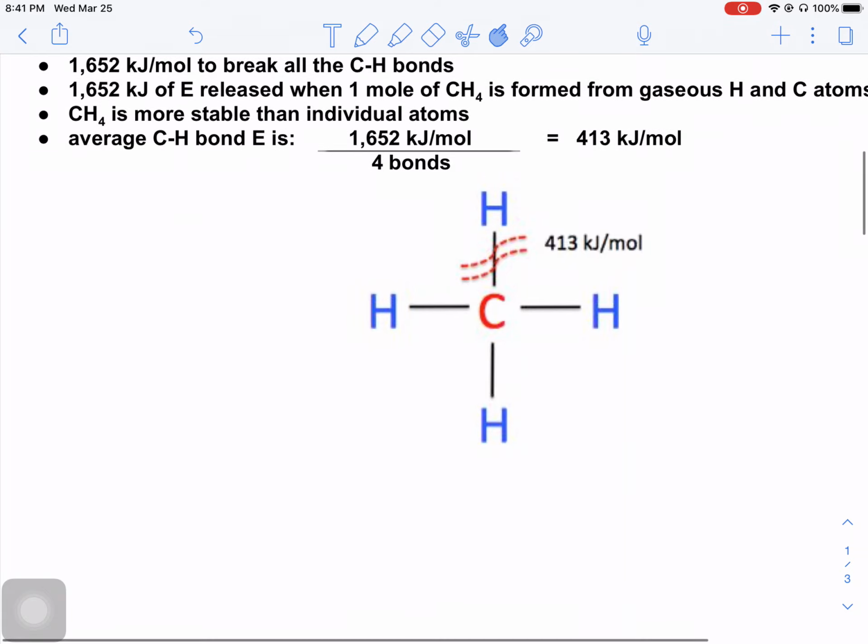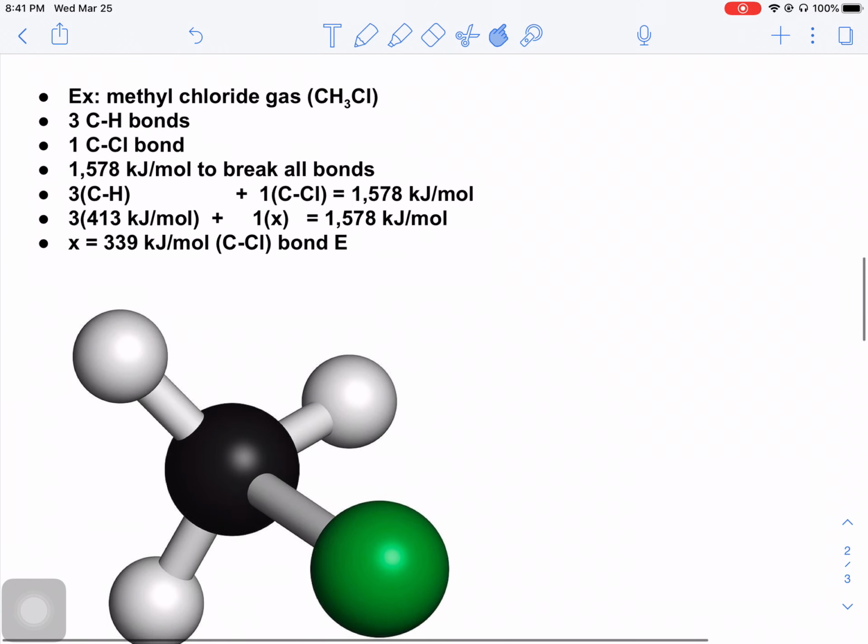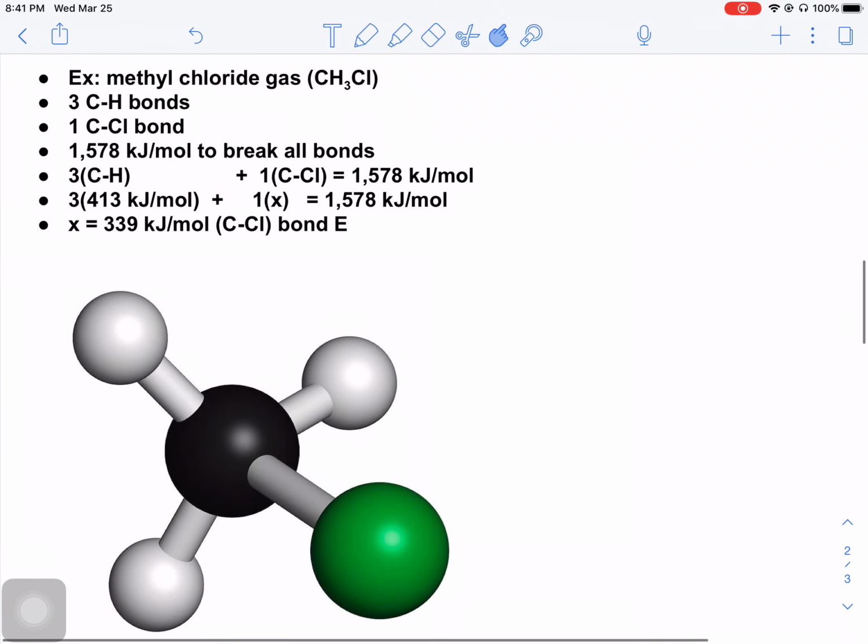Okay, let's look at a different molecule. Let's look at one that's very similar, and this is chloromethane, or methyl chloride gas. So very similar to methane in that one of those hydrogens has been replaced with a chlorine. So still a tetrahedral molecule. So we know that each one of those carbon-hydrogen bonds is 413 kilojoules per mole. And if it takes 1578 kilojoules to break all the bonds, we could work our way backwards and say, how much energy does it take to break one carbon-chlorine bond? And looks like one carbon-chlorine bond would take about 339 kilojoules to break.